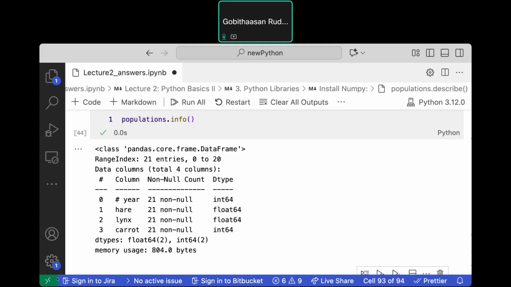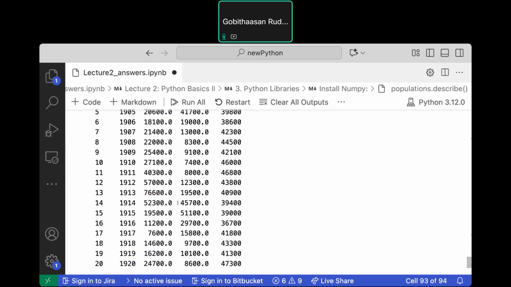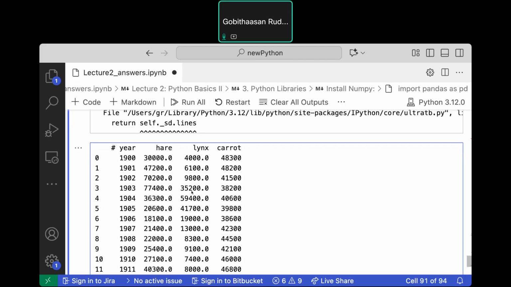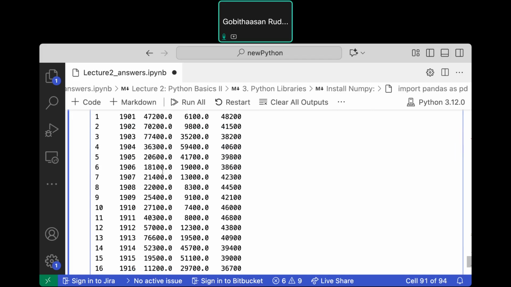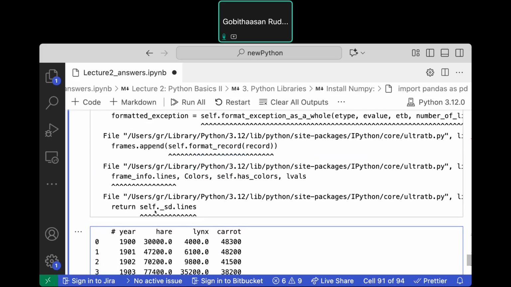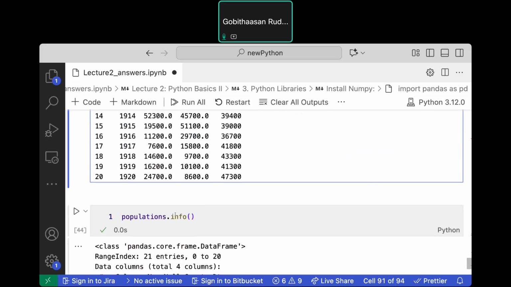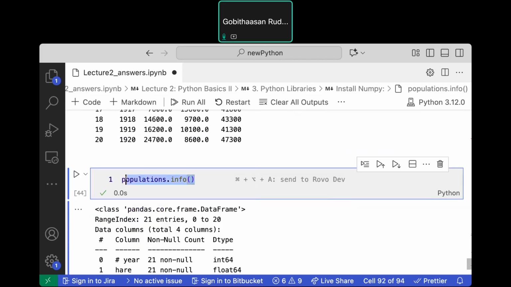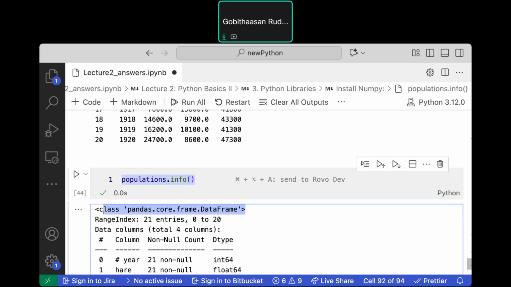Of course, just now what we did, we brought it into our Python notebook, so you get to see the information. If you run population.info, you get to understand about the data. The first one says the type.